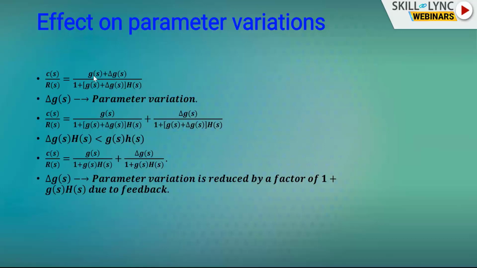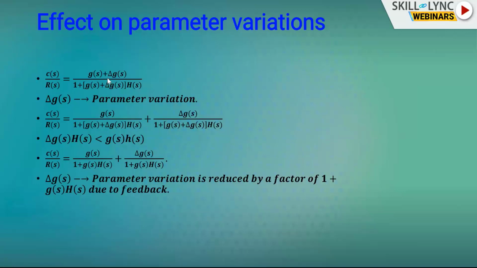So here you see G(s) + ΔG(s) by 1 + [G(s) + ΔG(s)] H(s), where ΔG(s) is the parameter variation. So C(s)/R(s) is equal to G(s) by 1 + G(s)H(s) plus ΔG(s) by 1 + G(s)H(s).